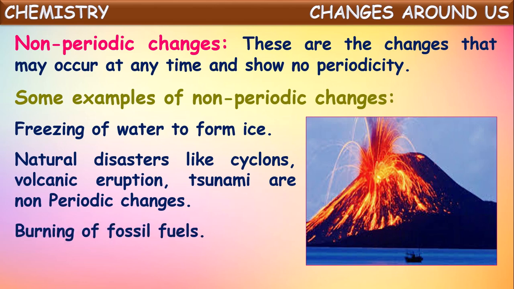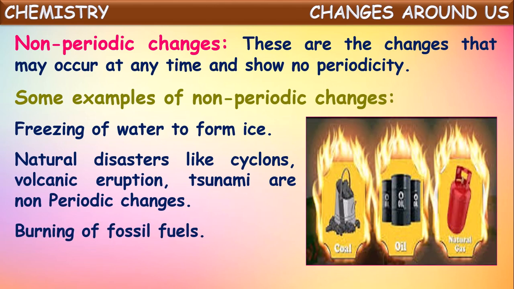Next, burning of fossil fuels. Fossil fuels are produced in the earth's crust by the decomposition of dead vegetation. Such fuels are called fossil fuels. For example, coal, oil, natural gas. These are called fossil fuels because they are formed by the decomposition of dead vegetation which is buried under the layers of the earth.